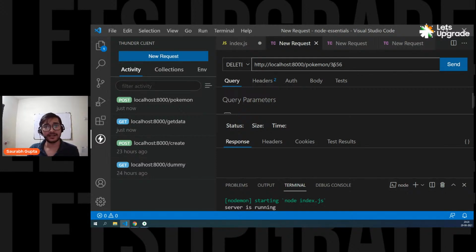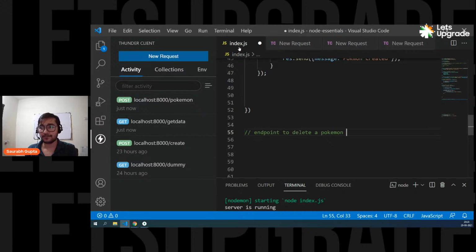Is that clear, everyone? So now we have to make a special URL for this so that the user can pass dynamic IDs. Is that clear, everyone? Guys, are we getting cleared with this? Please tell me, everyone. So now we have to see how to make the URL like this. So let's go ahead and let's do it.